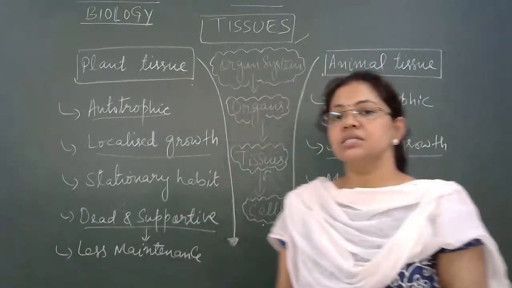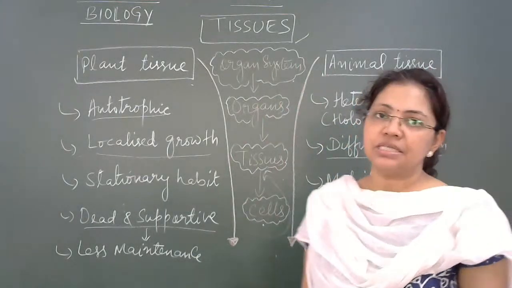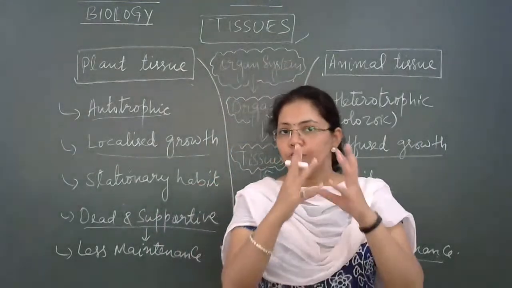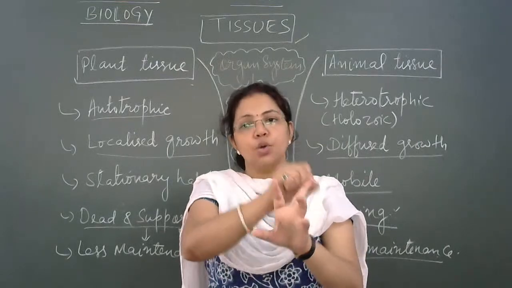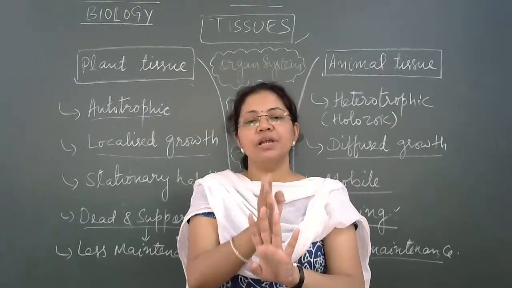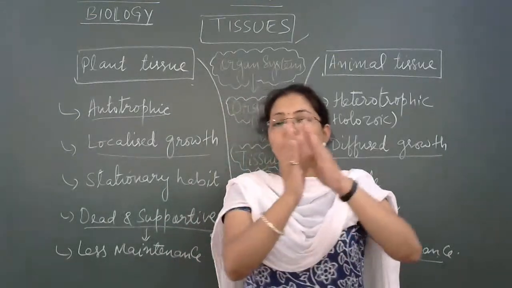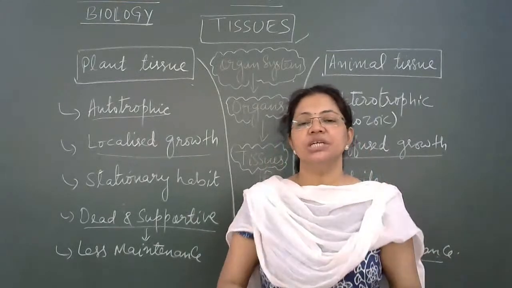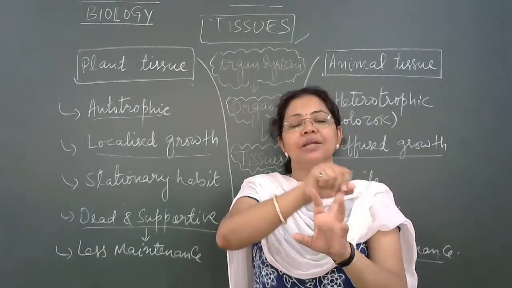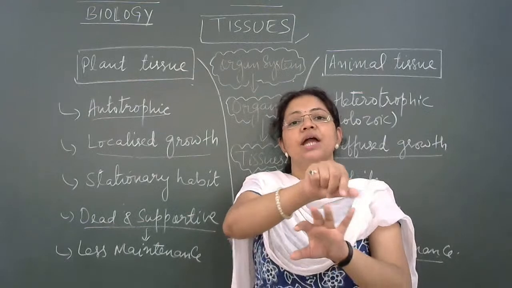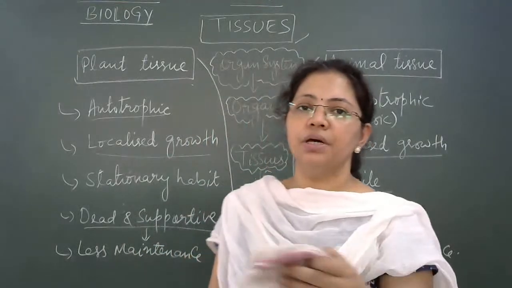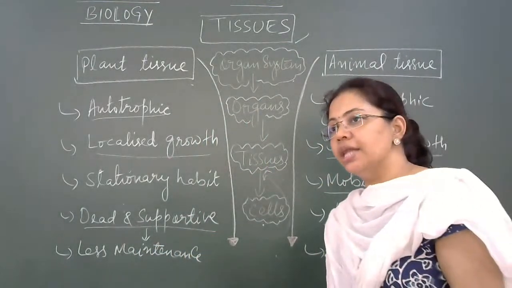So students, these are some of the important differences between plants and animal tissues. Basically, to remember, you have to focus upon nutrition, growth, that is mobility, and structural organization. There are four fields on the basis of which you can broadly differentiate between plant tissues and animal tissues. Again I am telling, that is nutrition, mode of nutrition, then pattern of growth, then mobility, and then structural organization. Right? So that is about the beginning part of the chapter, differences between plant and animal tissues.